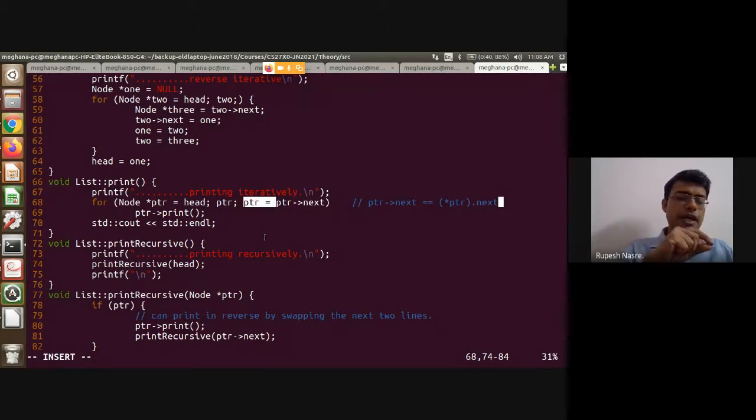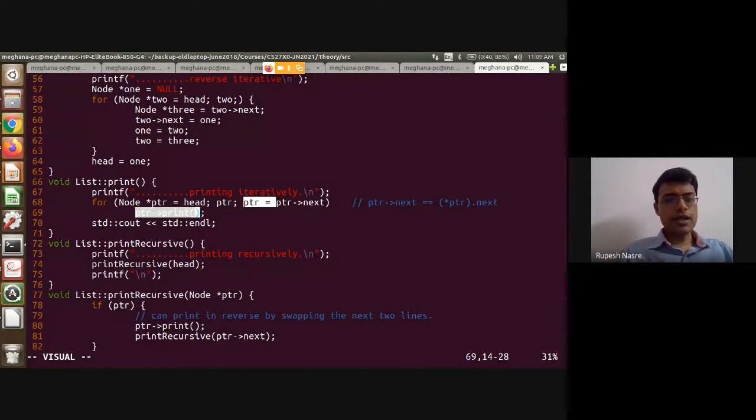And therefore PTR now starts jumping to the next node inside the linked list, and this goes on happening, so hop by hop, PTR goes over the list, and for each such node which is being pointed to by PTR, you can do whatever arbitrary processing you wanted to do with respect to that node.